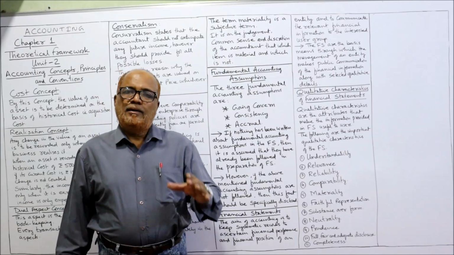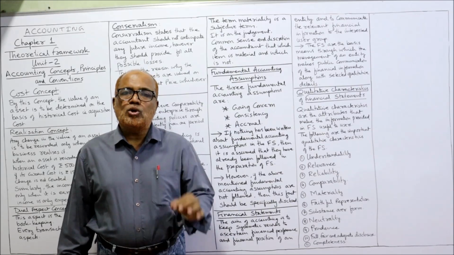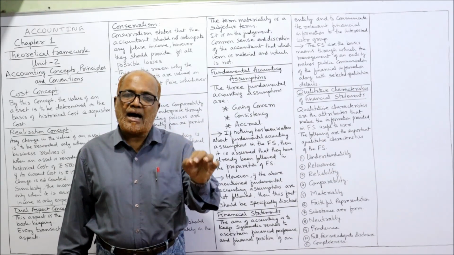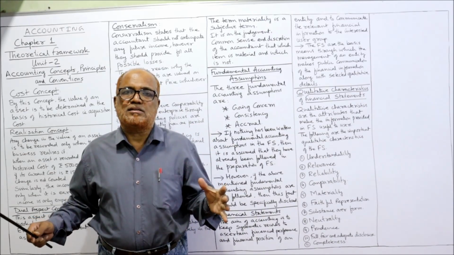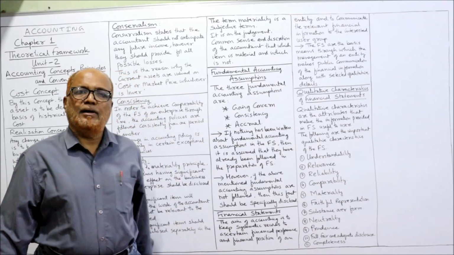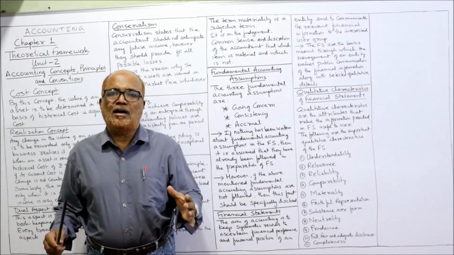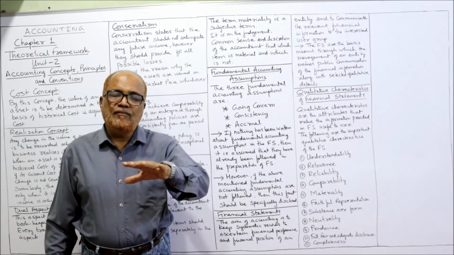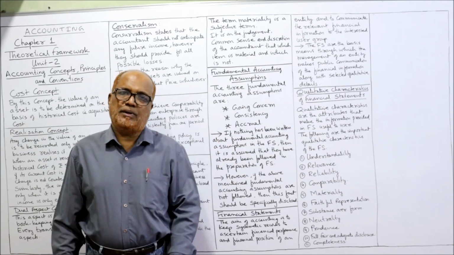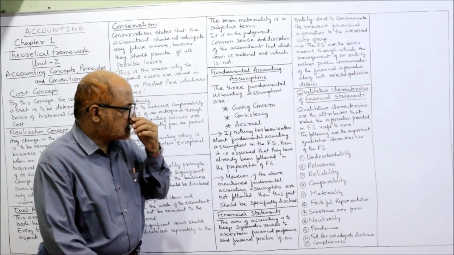Now reliability. The information provided in financial statements should be reliable. There should not be any errors. The information should not be biased. It should be unbiased. That means it should be reliable. Next one is comparability. The information contained in the financial statements can be compared between different organizations, or the same organization from one period of time to another period of time. So comparability should be there in financial statements.